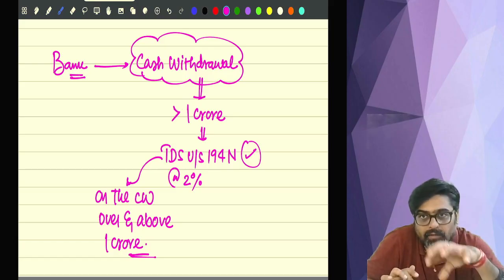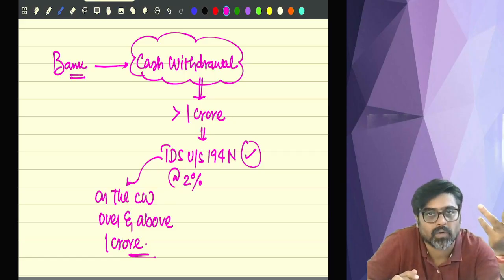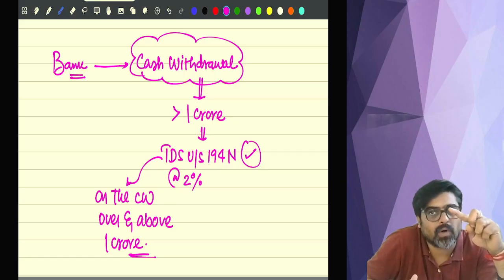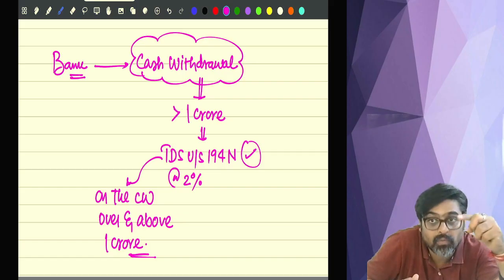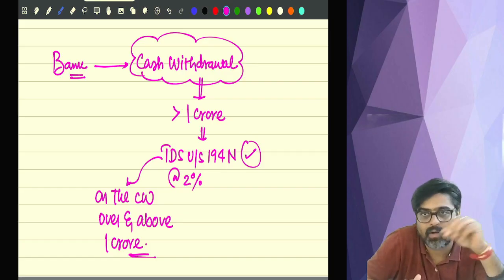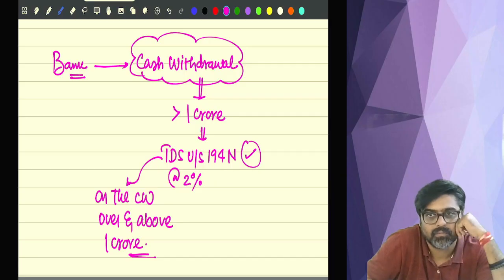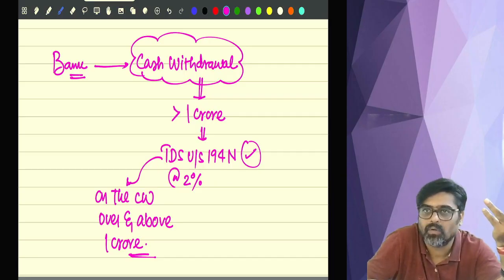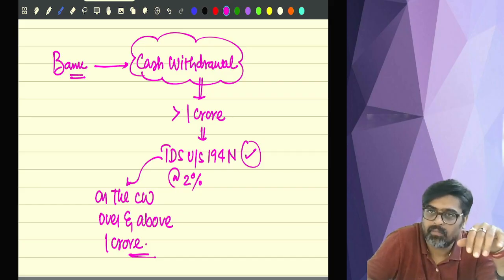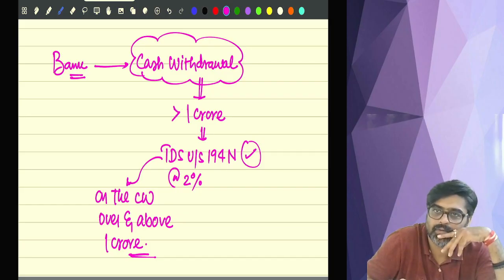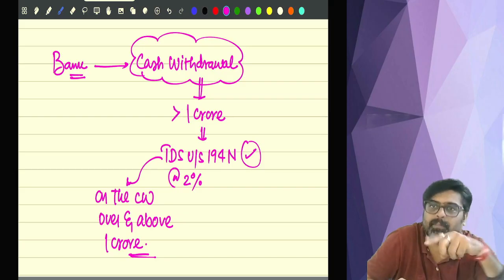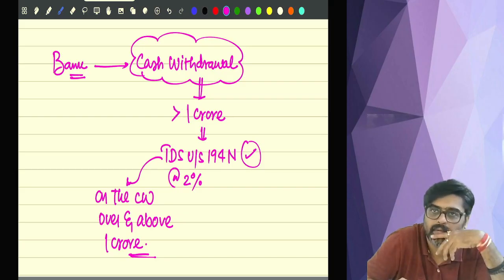But during the year, if your cash withdrawal goes beyond 1 crore, any cash withdrawal which is over and above 1 crore will attract TDS. For example, you have withdrawn 30 lakhs. Will there be any TDS? No. Second time, again you withdraw 20 lakhs. Will there be any TDS? No, because 30 plus 20, 50.